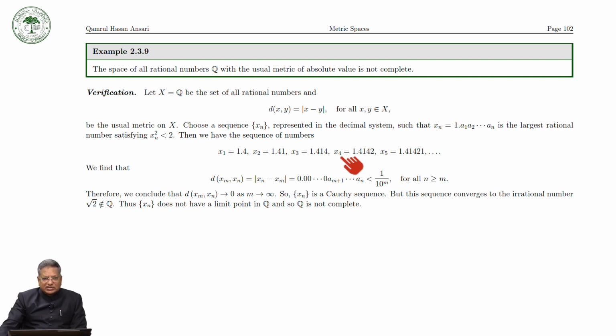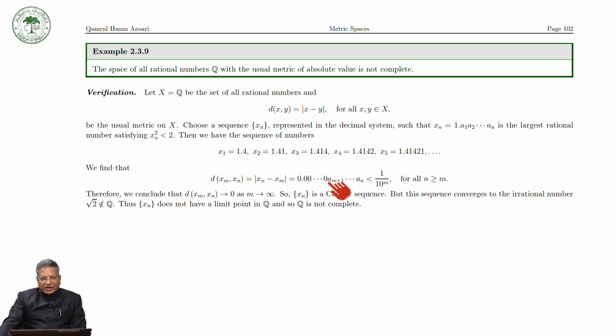Now you can see here, d(xm, xn), let us suppose n is greater than m. Then by the definition of the usual metric, this is equal to mod of xn minus xm. But n is greater than m, so up to m, if you take the difference, all the digits are the same, so they are all 0.